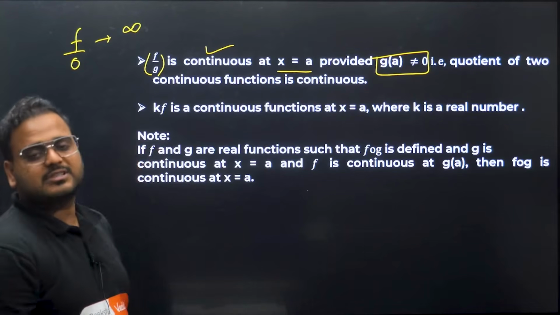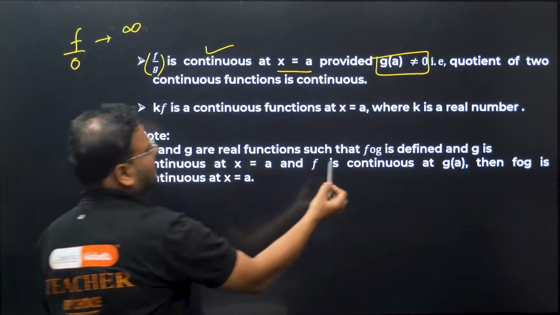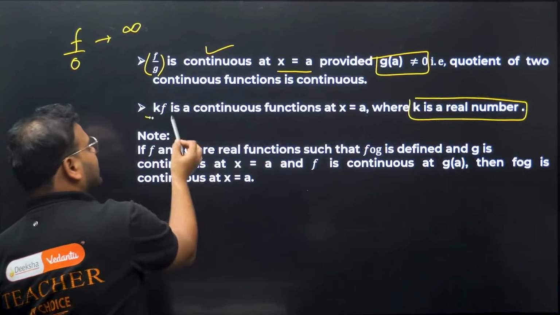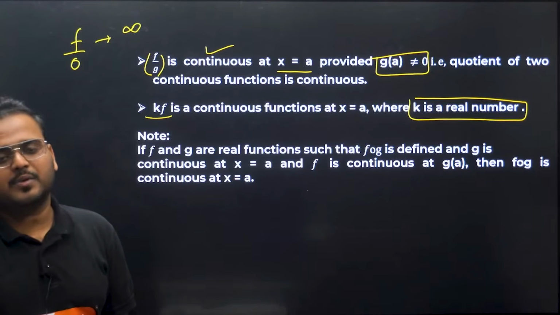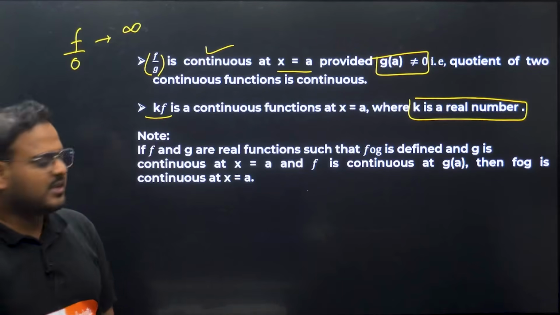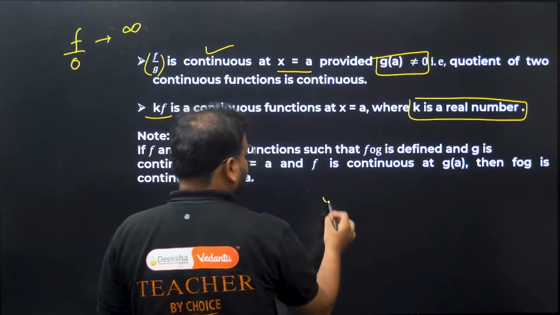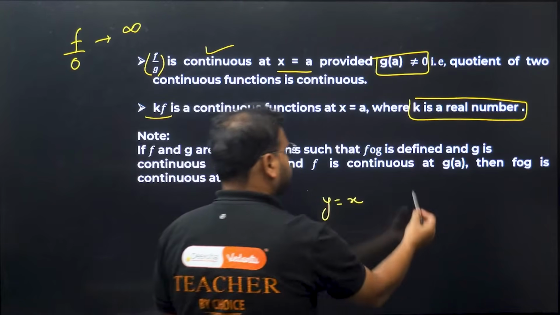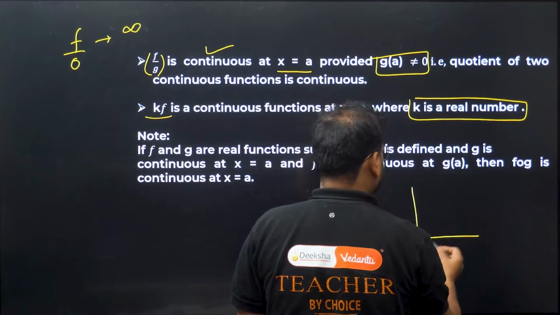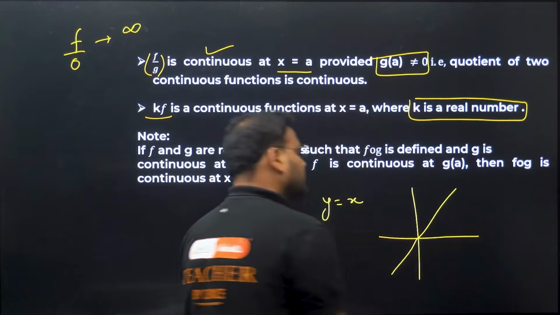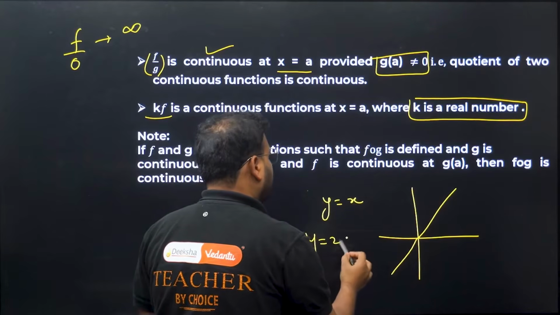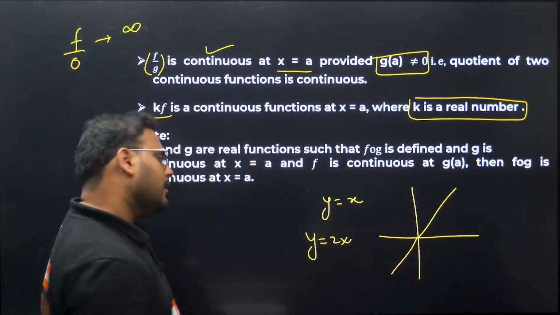k times f. What is k? It is a constant. k is any real number, any constant number. Then if f is continuous, then k times f will also be continuous. You want to see an example? y equals x. What does the graph look like? This. That's your graph. So if you write y equals 2x, what will happen? The graph will be continuous only, right?